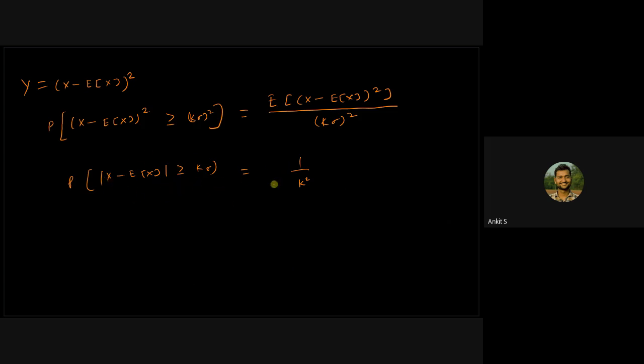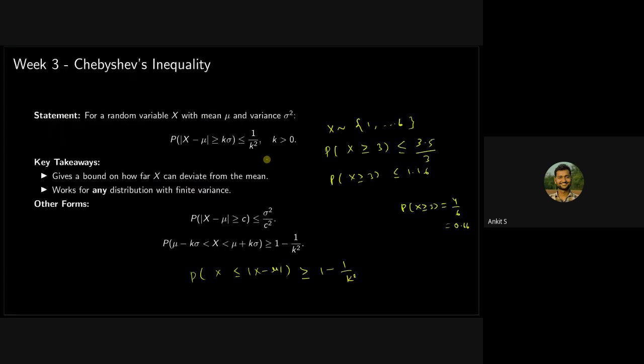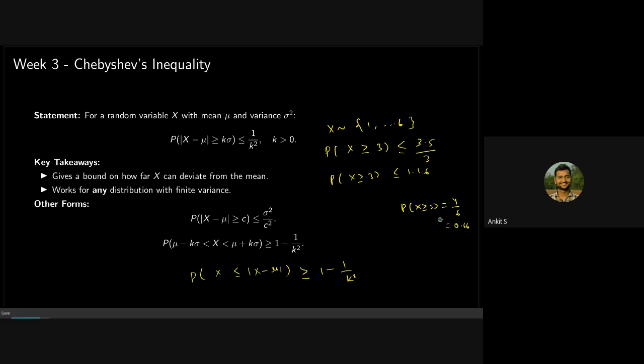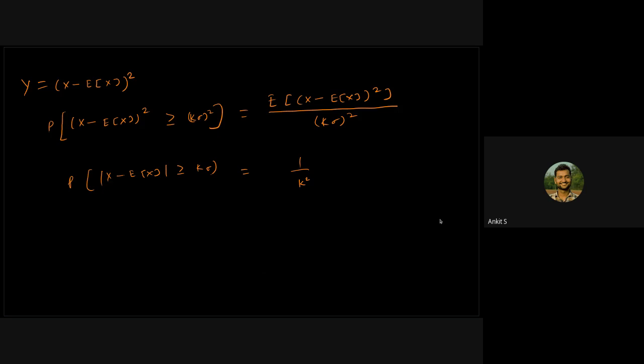Calculate this, and you will find that the upper bound becomes less. It would have been more useful if it gave me a value like 0.7 or 0.8, which would be closer to the actual value. So Chebyshev's inequality is more accurate.